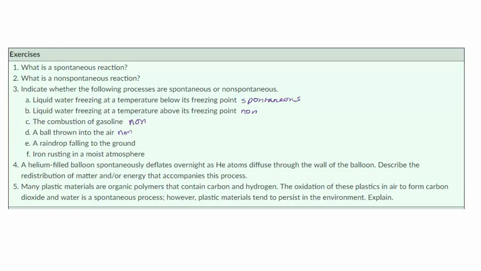A raindrop falling to the ground is a spontaneous process. It does not require any additional energy. It will simply fall to the ground due to gravity. Iron rusting in a moist atmosphere, that is a spontaneous process. It does not require any additional insertion of energy from an outside source.